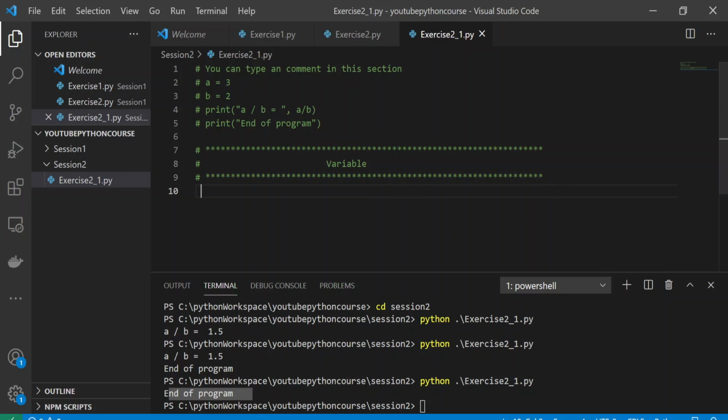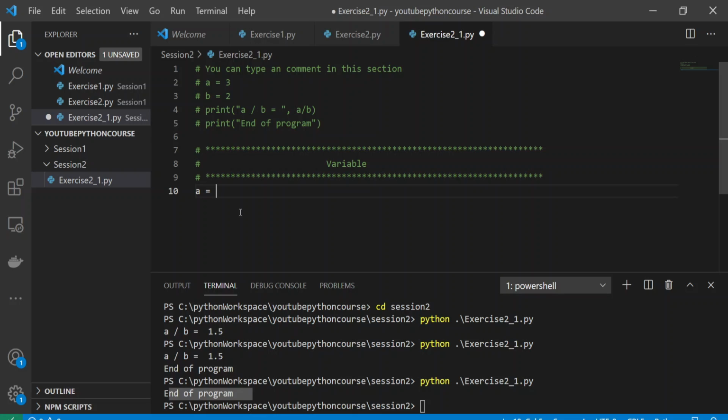Okay, so what is a variable? Variables are nothing but a container for storing any data value. For any value which we need to store, we can store it in a variable. So it is just a container, an empty container. If I just declare a, it is an empty container, and inside it I can store any value, data value.